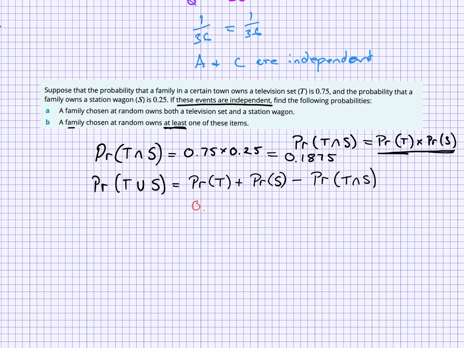This one is 0.75, this one is 0.25, and this one is 0.1875. So plus, plus, minus. Just add them together, and I'm going to get 0.8125. So there is an 81% chance that the family owns at least one of those two things.